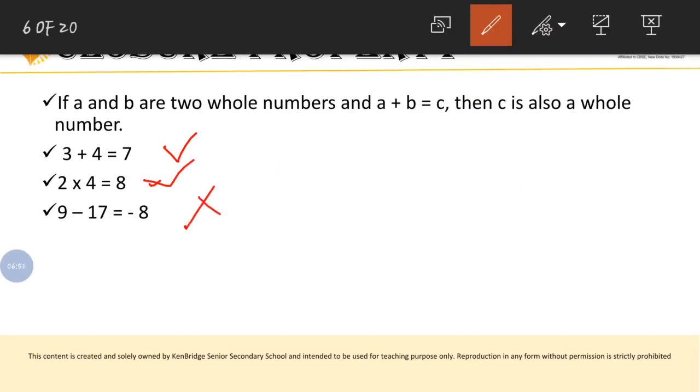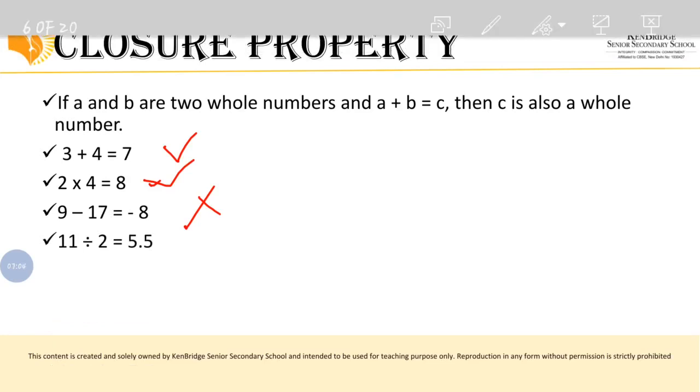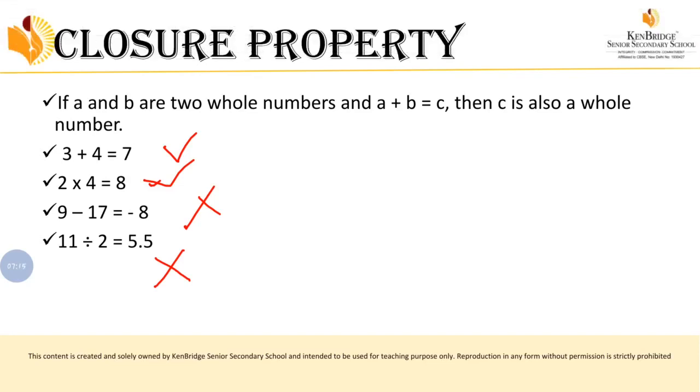Now we are going to see the division. Just look here, the same thing we saw in the activity, the same example I have given here. 11 divided by 2, what will be the answer? 5.5. Is 5.5 a whole number? No, because it has a decimal point. Whole numbers will not have decimal points in them. Understood? So this is the closure property. Addition and multiplication are satisfied and subtraction and division are not satisfied.